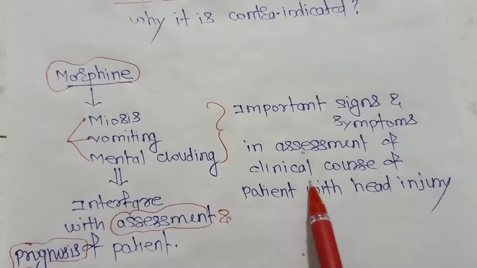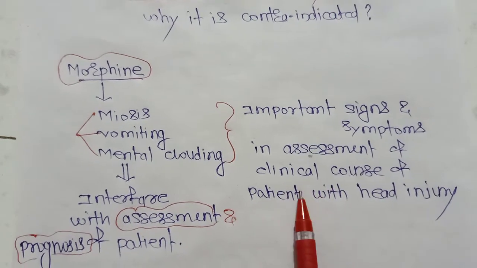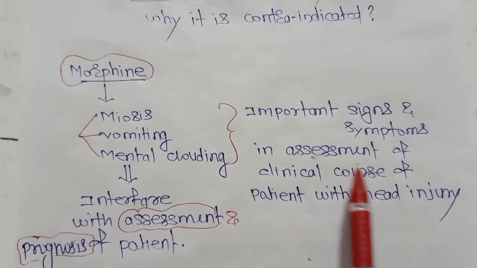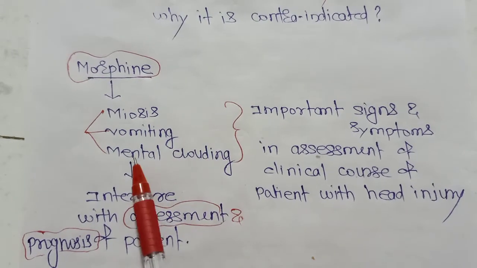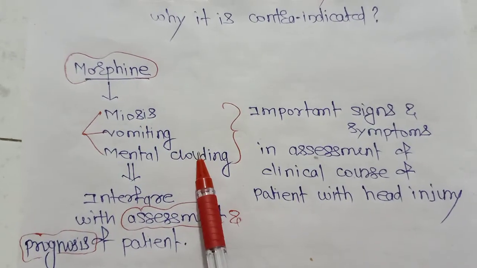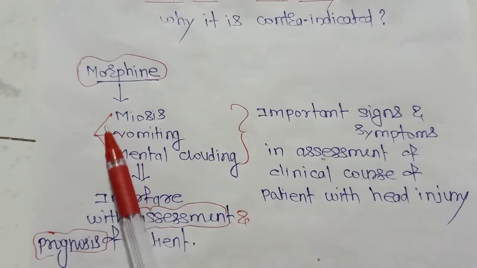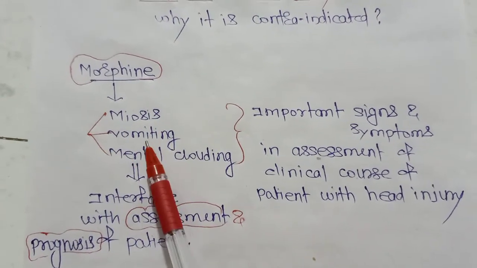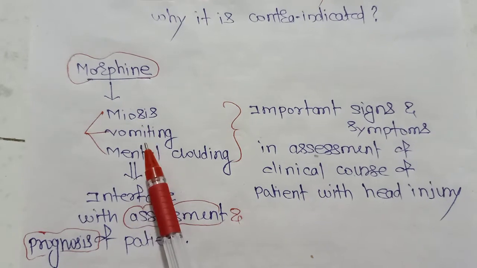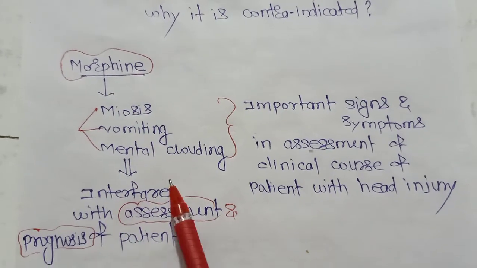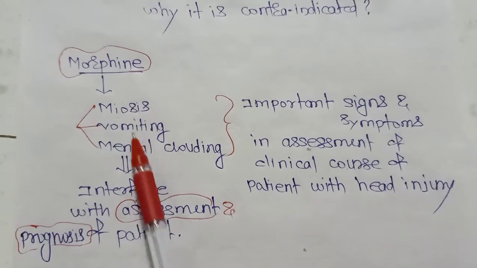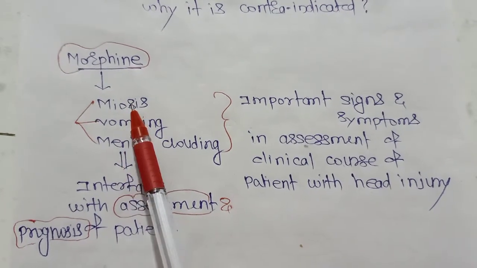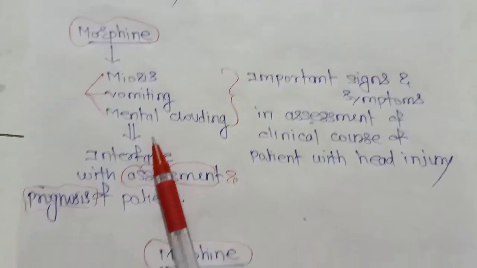If you want to assess the clinical course of a patient with head injury, you have to look for the miosis, vomiting and mental clouding, right? And morphine will produce all these symptoms, so that means morphine will interfere with assessment and prognosis of the patient by producing miosis, vomiting and mental clouding.